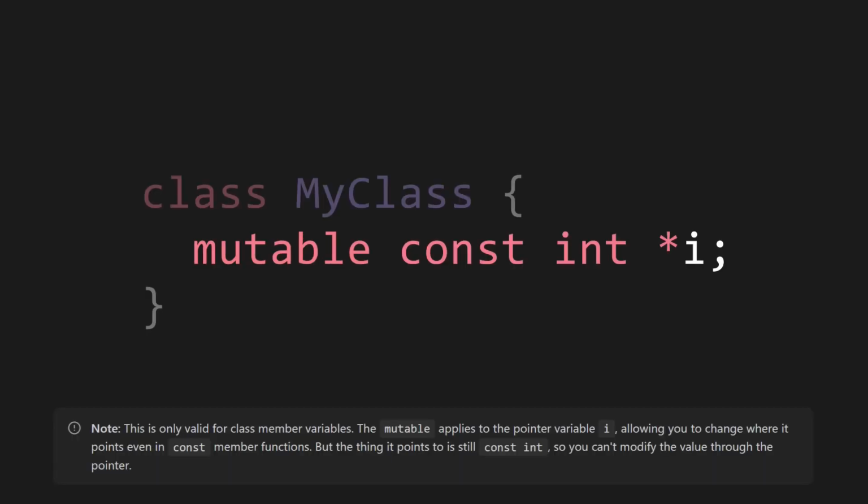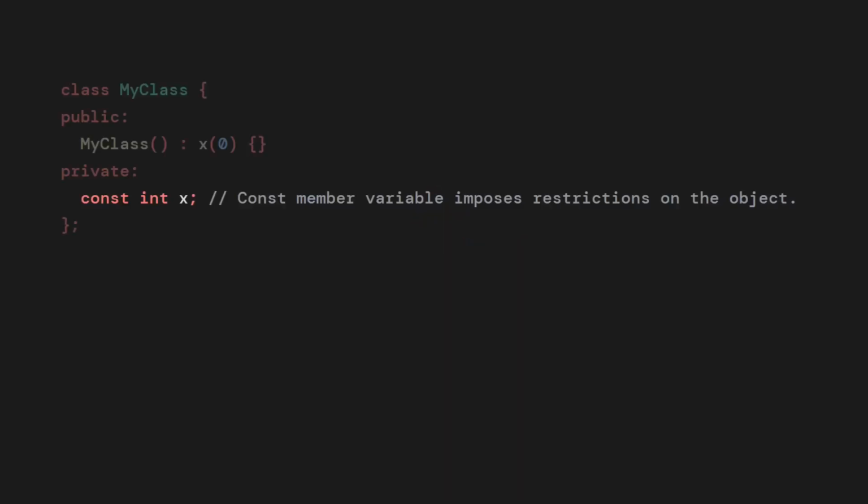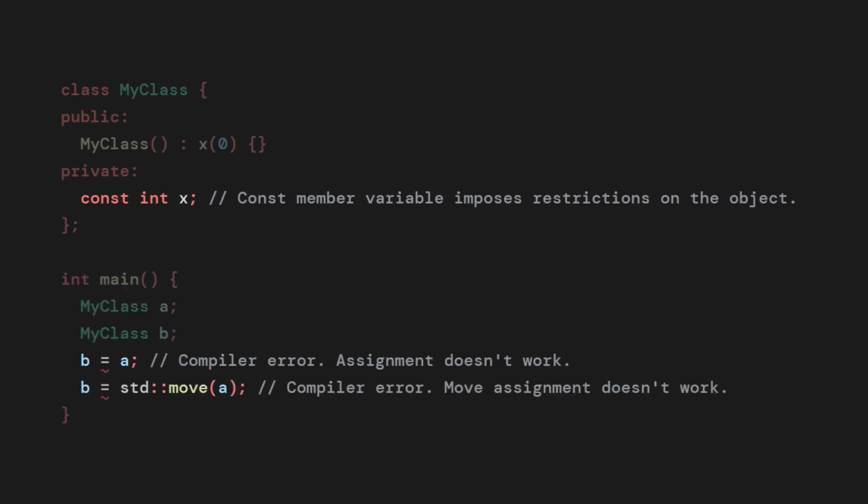Const is another source of confusion. It's used for indicating that a variable's value is constant. It tells the compiler to prevent the programmer from modifying it. But counterintuitively, writing mutable const is completely valid C++ code. And if you really want, you can remove the constness of a variable by casting it away, but that's considered bad practice. Additionally, many beginners are surprised to find out that when you make a member variable const, you can no longer assign your object to another object.